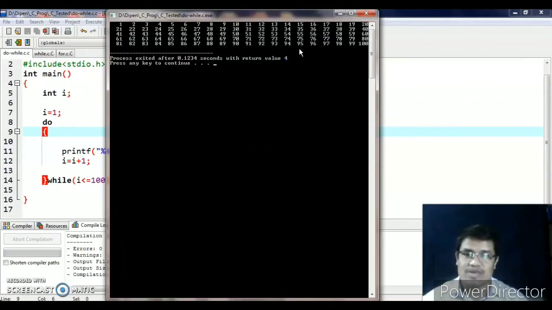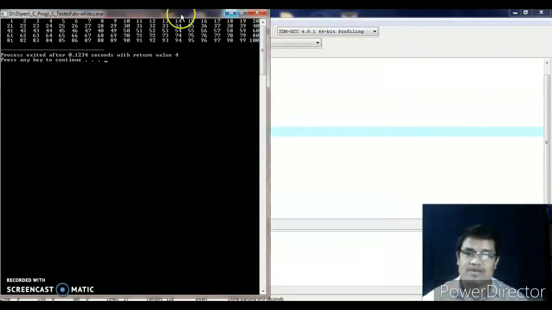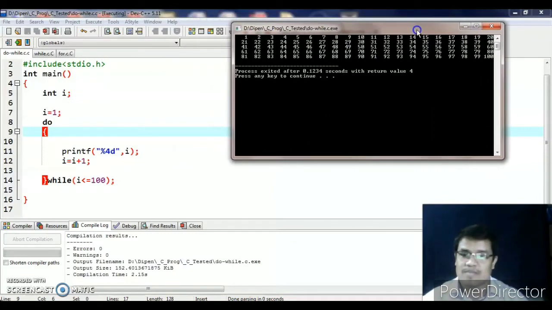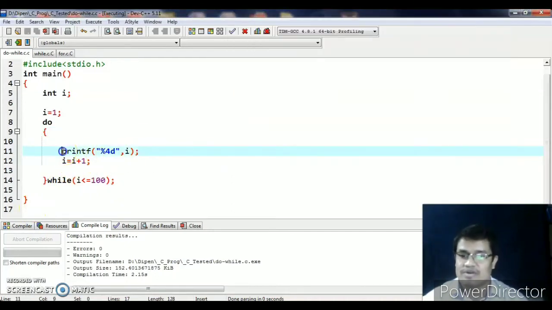Why is 101 not printed? Because when it becomes 101, 101 less than equal to 100 is a violation, so it will go down. So ultimately 100 is the last value that comes on the monitor with the help of this printf statement.